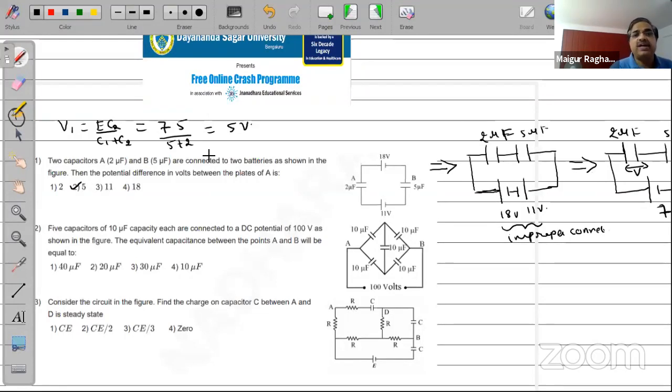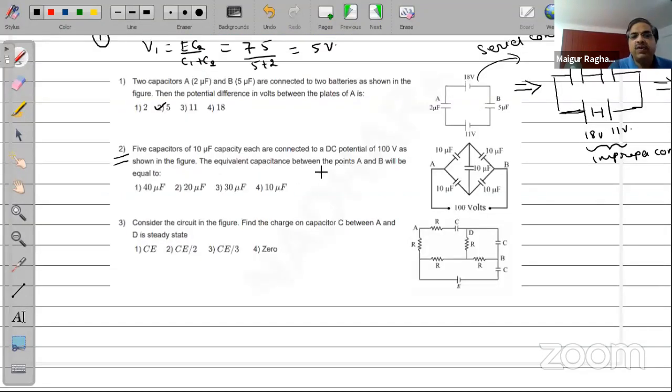5 capacitors of 10 microfarad each are connected to a DC potential of 100 volts as shown in the figure. The equivalent capacitance between A and B is? So look at it. This appears to be a balanced Wheatstone network, and therefore I can remove this C0, which is 10 microfarad again. So what will be the equivalent of this? Yes, many of you are giving me the answers already. Wonderful. Option 4 is the correct one. Yes, true. You're right. So 10 and 10 in series, in turn parallel with 10 and 10 in series. So 10, 10, 10 and 10.